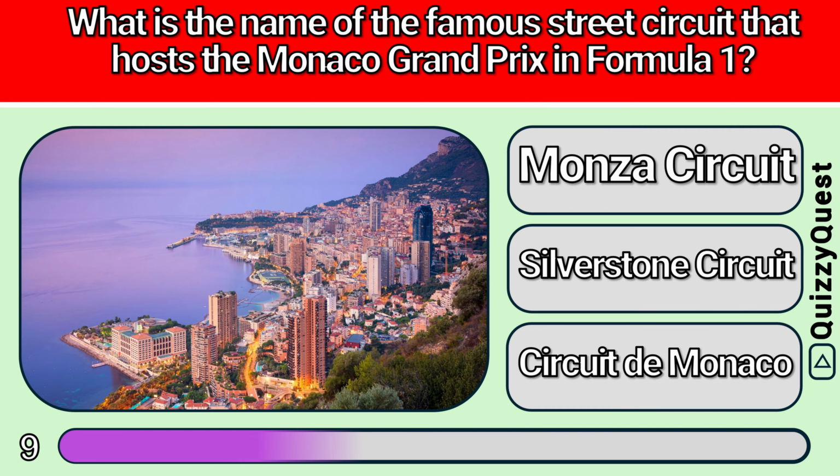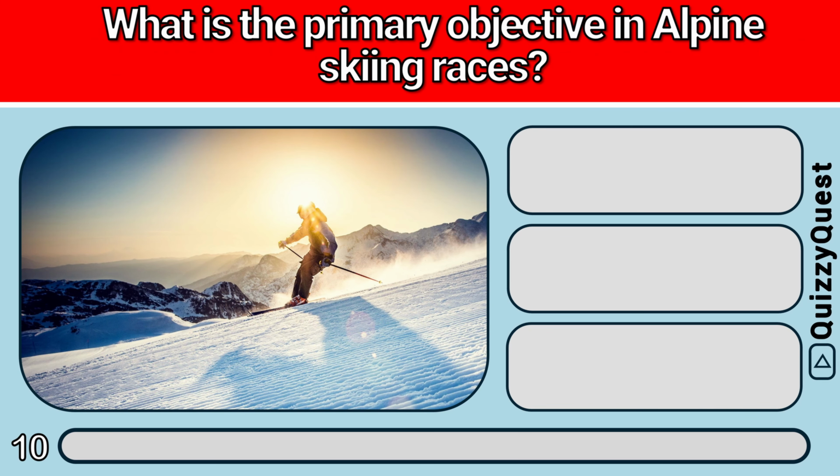Monza Circuit, B. Silverstone Circuit, or C. Circuit de Monaco? It is C. Circuit de Monaco. What is the primary objective in alpine skiing races?